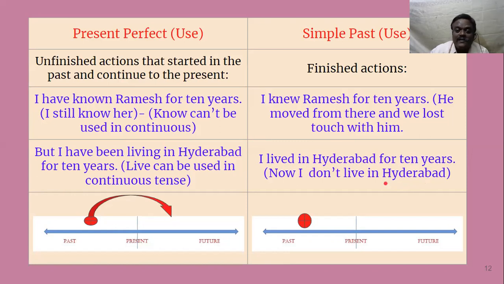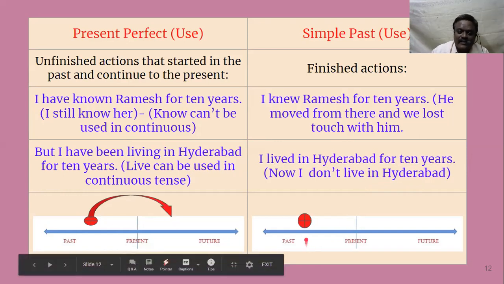Somebody will ask, have you ever been to Hyderabad? Suppose you are in Delhi and somebody asks, have you been to Hyderabad? You can answer, I lived in Hyderabad for 10 years. Because now you are no more in Hyderabad, but you say you are very familiar with it. In fact, you lived there for 10 years. So here, in the timeline, the action completed in the past and has no connection to the present time or future.